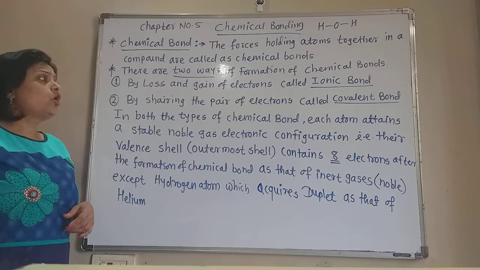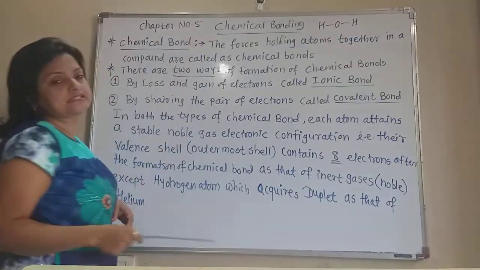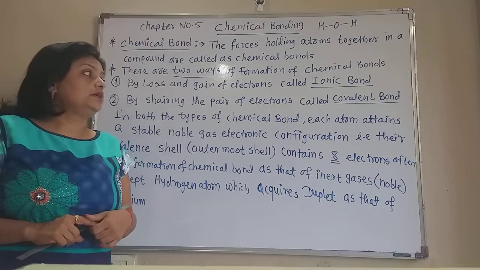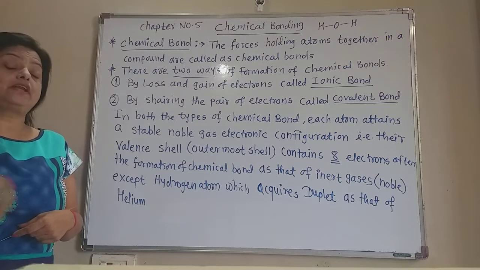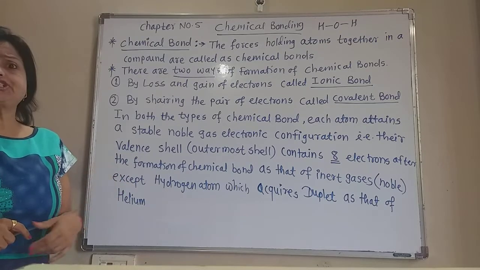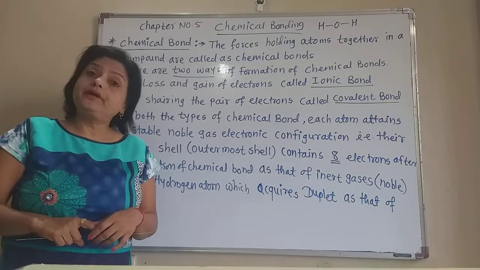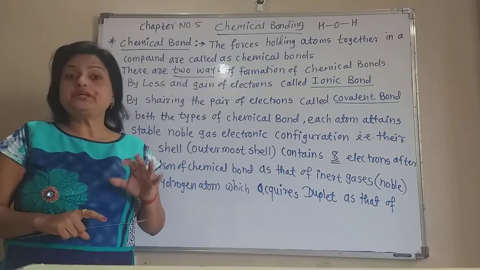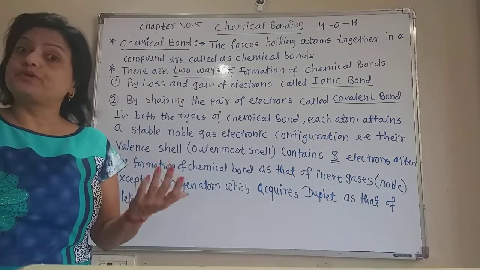The other way of forming a chemical bond is by sharing a pair of electrons. Such a bond, formed by the sharing of an electron pair, is called a covalent bond. We'll see an example of the formation of a covalent bond after some time. In a covalent bond, there is mutual sharing of electrons, and a shared pair of electrons is formed. Due to that shared pair, each atom acquires the octet. That means each atom in that molecule contains 8 electrons in its valence shell, that is, the outermost shell.